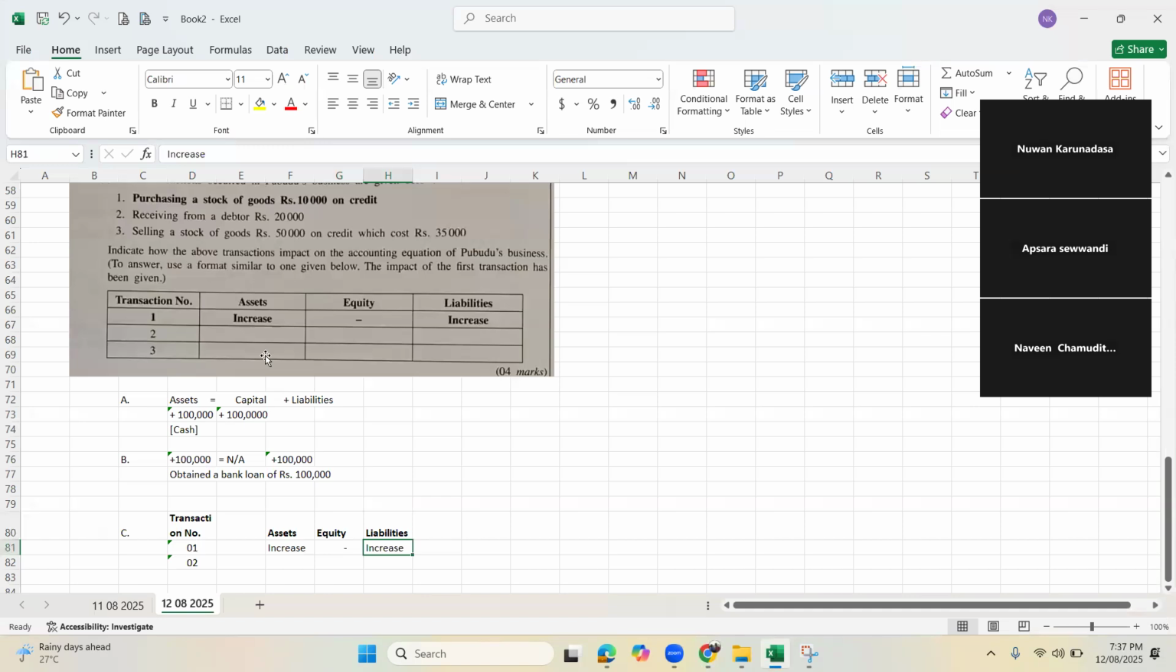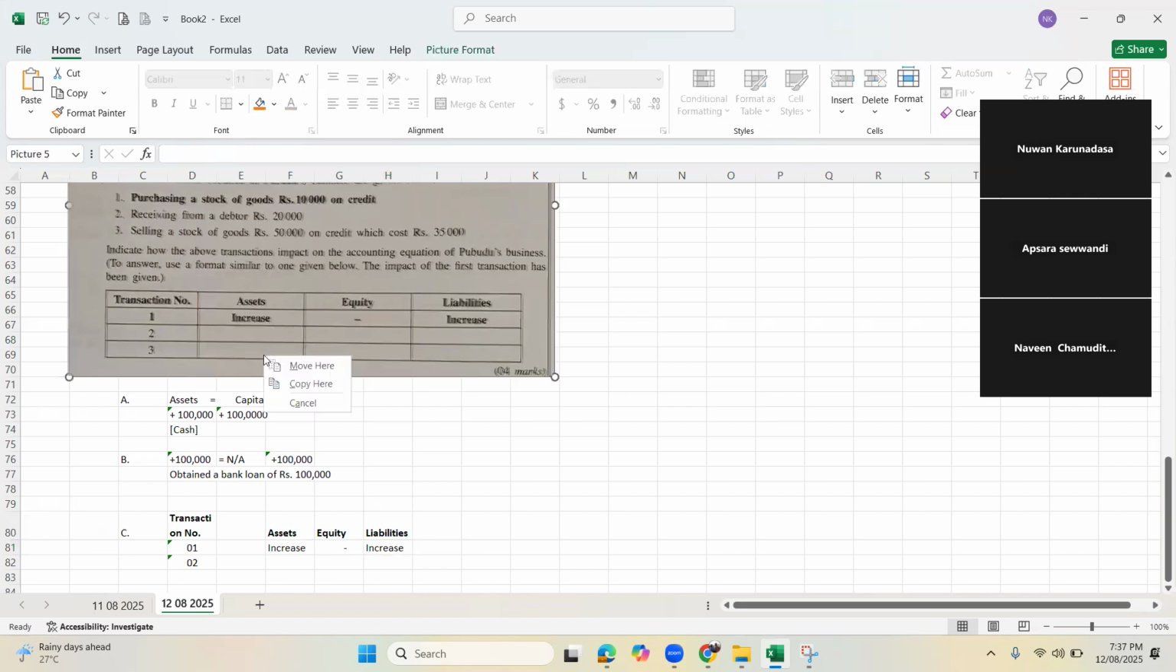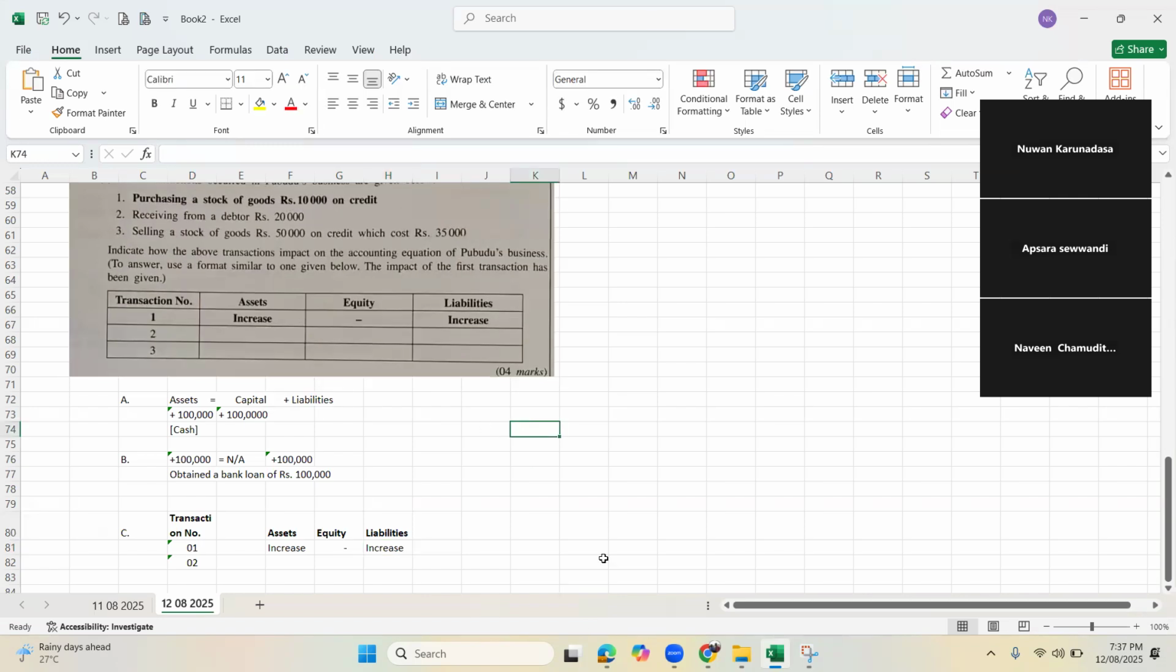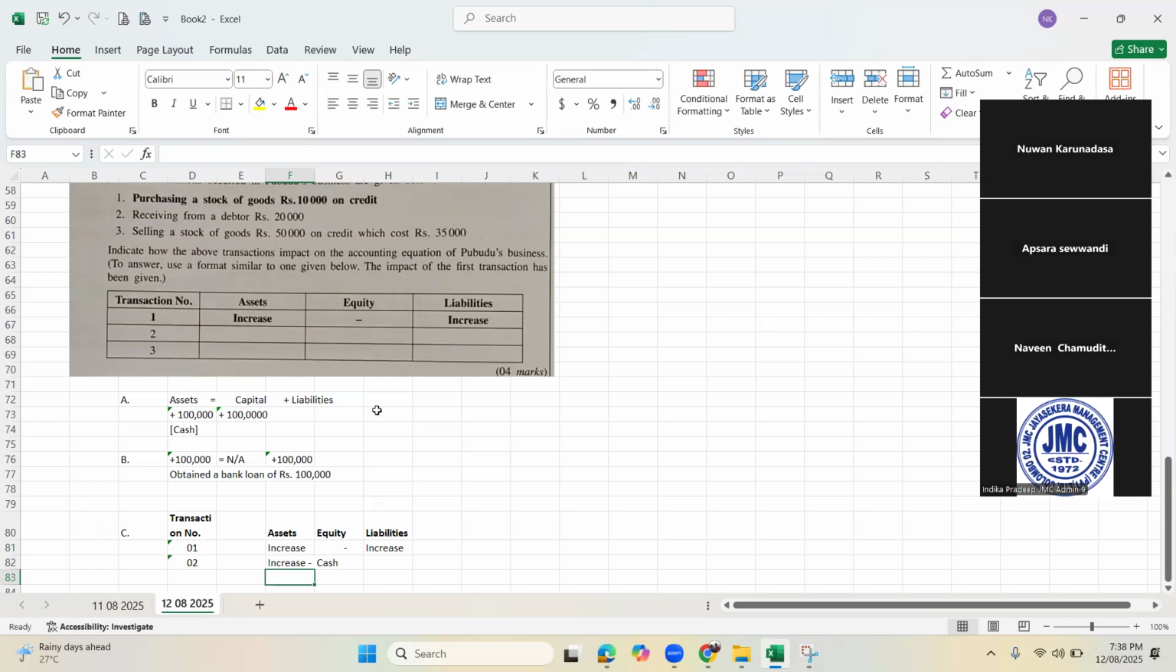Think of number 2. Receiving from a debtor 20,000. You are collecting cash. You are receiving money from a debtor. So just think, when a debtor pays you, what will happen? Asset will be increased. Very good. Asset increases. What is the asset that increases? It's cash. Better you say what the asset is. Cash increases. Then what is the other impact? Equity also increased? No, incorrect. Naveen?